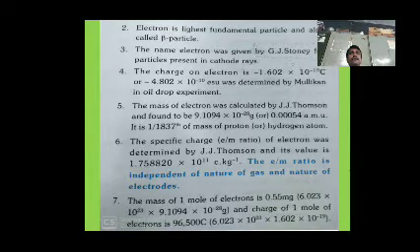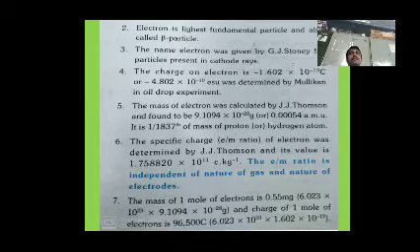The specific charge, e by m ratio, of the electron was determined by J.J. Thomson, and its value is 1.758820 into 10 to the power of 11 coulombs per kilogram. The e by m ratio is independent of the nature of the gas and the nature of the electrons.